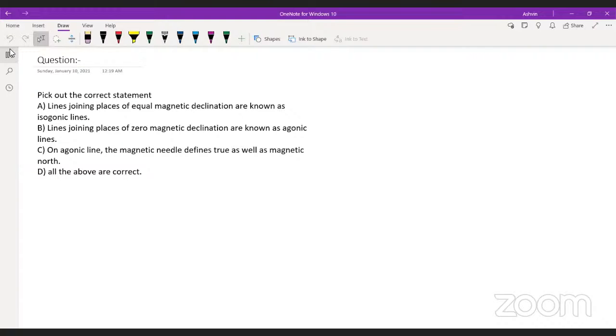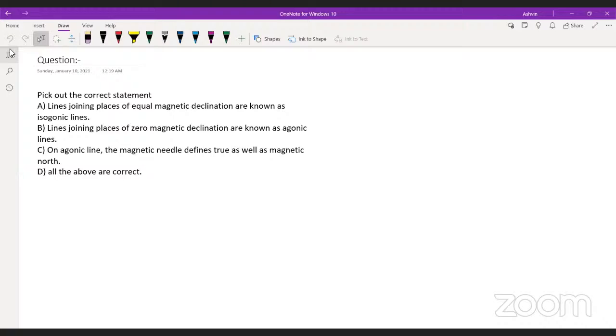Come on. Pick out the correct statement. A, B, C, D. Read it. What is written here? Lines joining the places of equal magnetic declination are called isogonic lines. The lines joining the places of equal magnetic declination are known as isogonic lines.